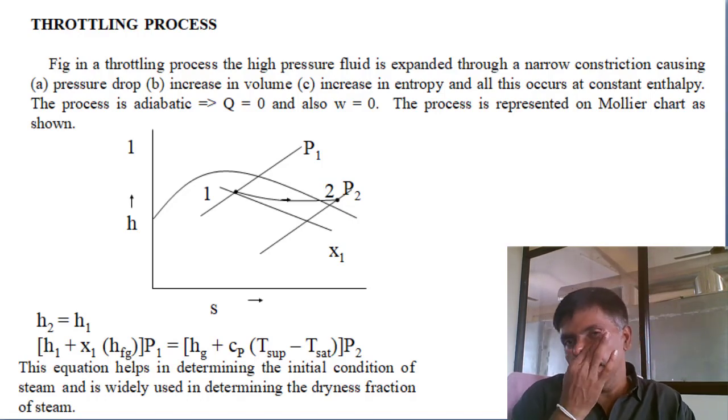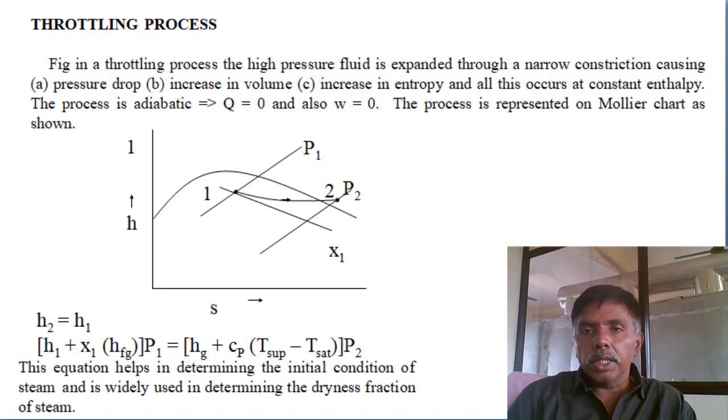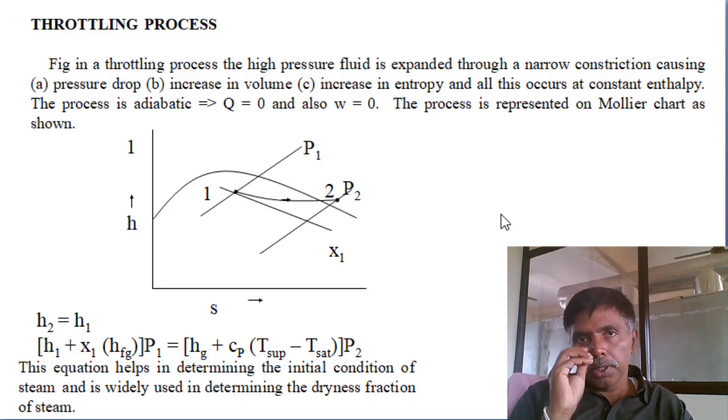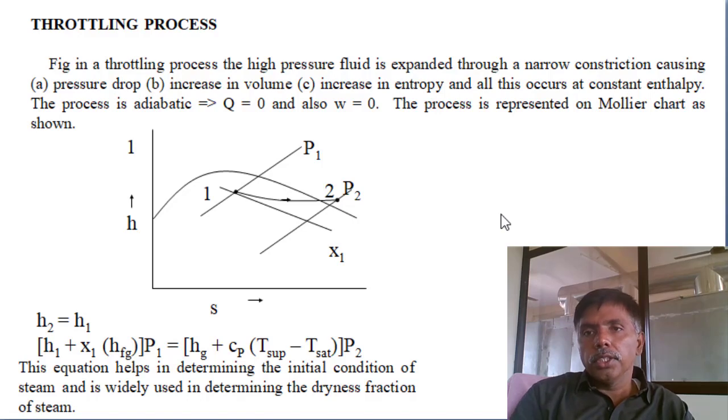That is one application in refrigeration and air conditioning. But in general application, throttling is used to increase the dryness fraction of the steam. Suppose at 1 bar pressure, 1.01 bar, the saturated steam temperature is 100 degrees. Suppose my steam temperature is 90 degrees. Then it is a wet steam only, not a dry steam, it is in the liquid condition. Now I want to increase the dryness fraction.